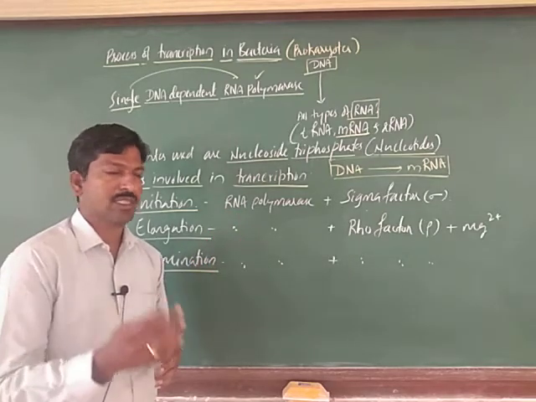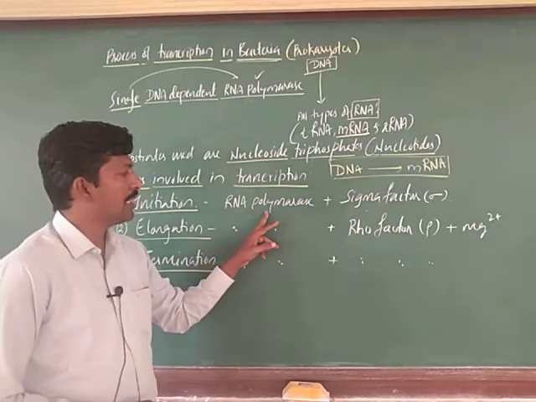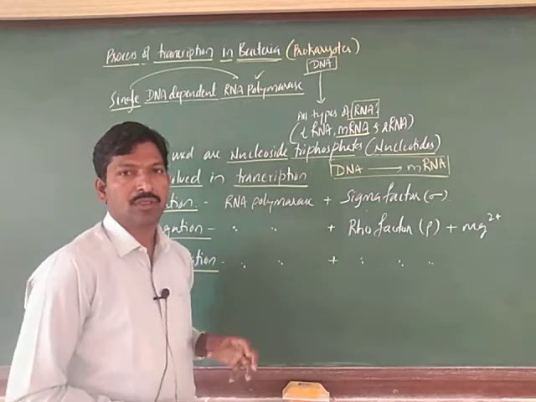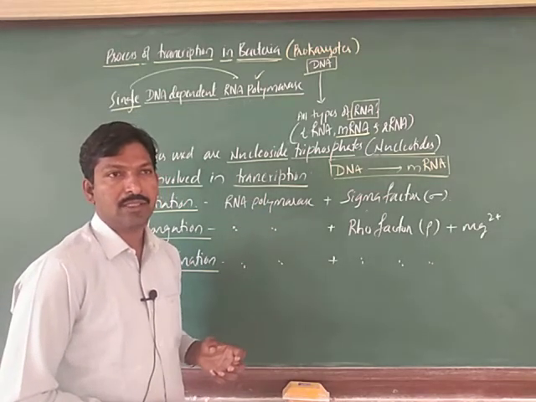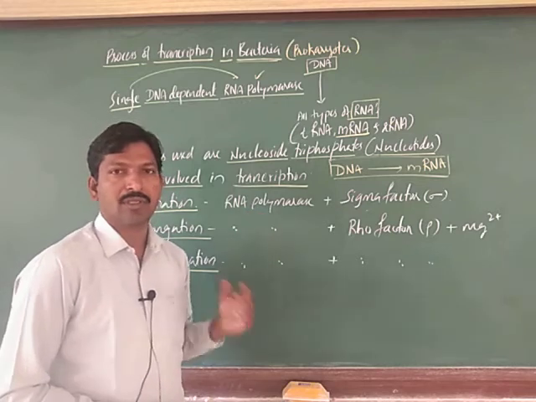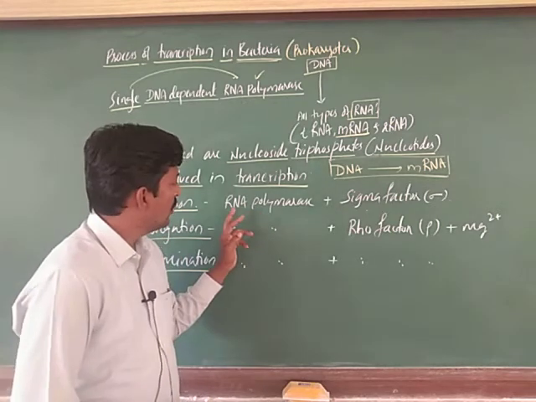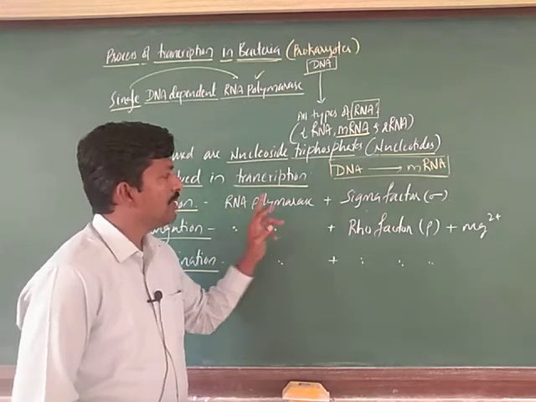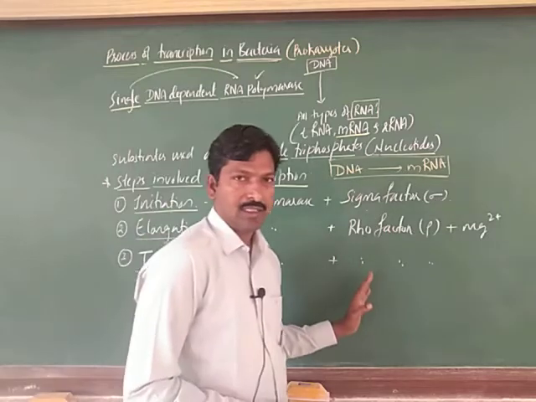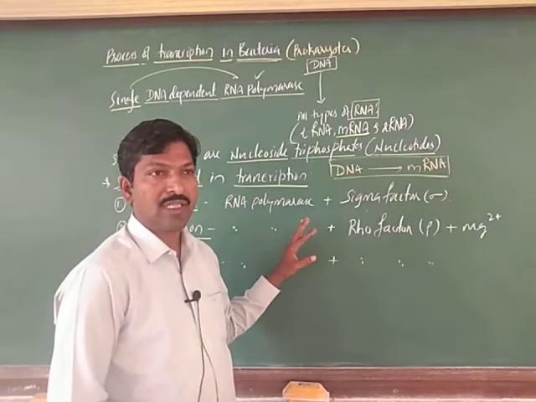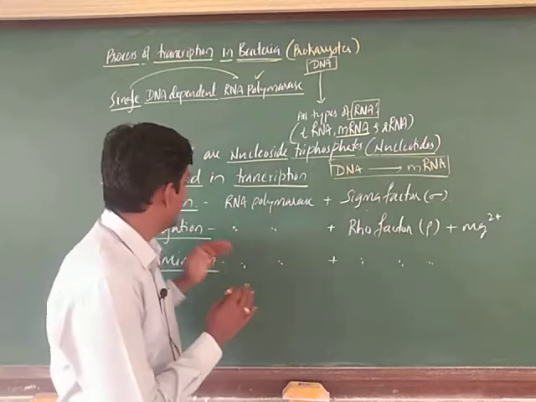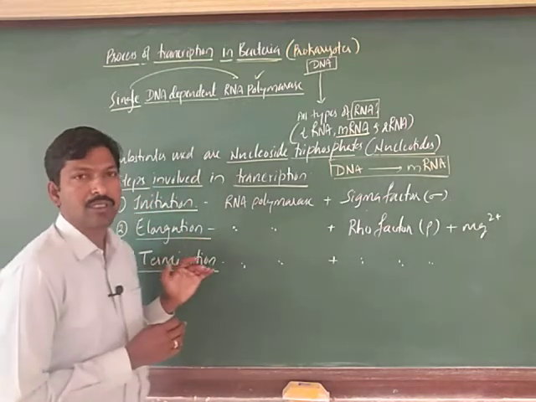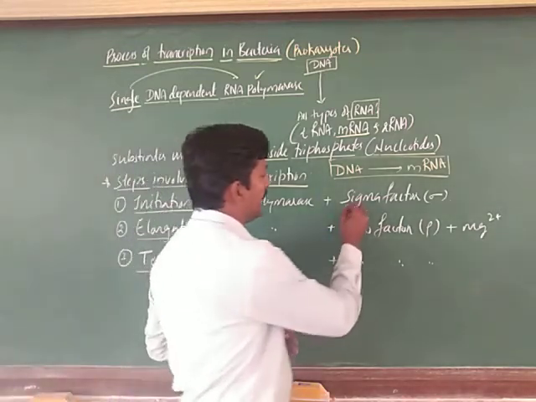In a higher level study you can understand that RNA polymerase has core subunits. There are 5 subunits in the enzyme, right. They are not mentioned in your syllabus. So, that is RNA polymerase plus some factors which can change its mode, and what it performs, either initiation or elongation or termination, right. So, that factor, the initiation factor,